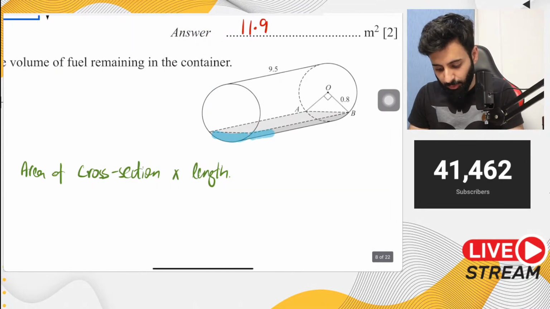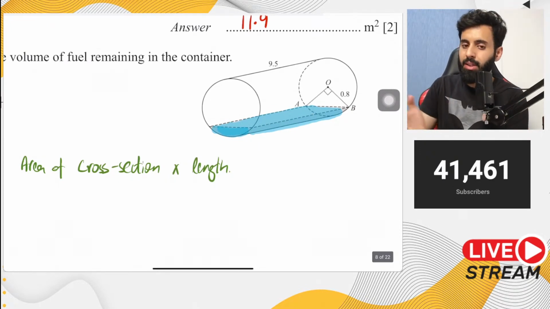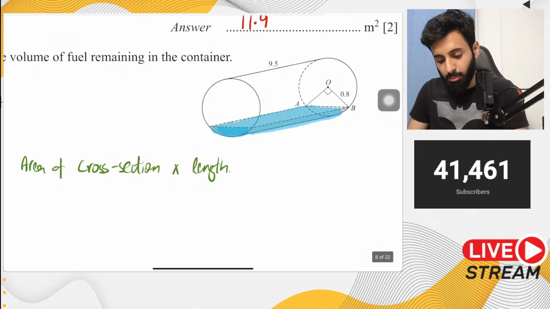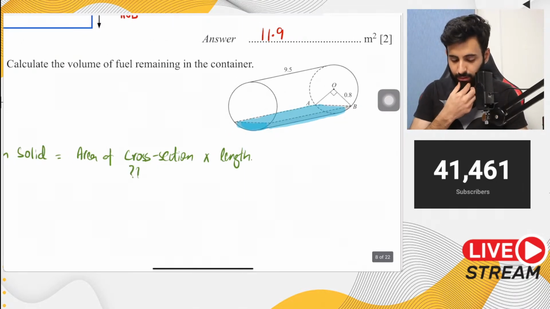So हमने जो volume निकालनी है ना, हमने इस shape की निकालनी है. ठीक है, अब ये जो shape है ये एक uniform solid है. Like I said, because if you start slicing this shape, every time you'd get the same thing over and over again. But the real question is, what exactly or how exactly will I find out the area of cross section?